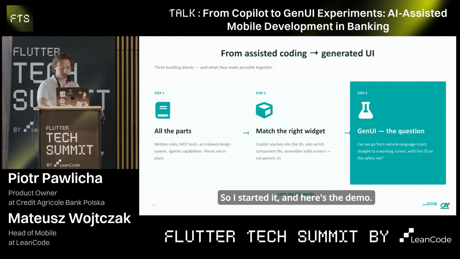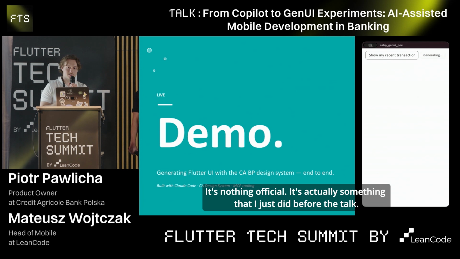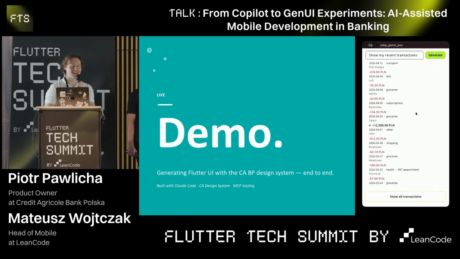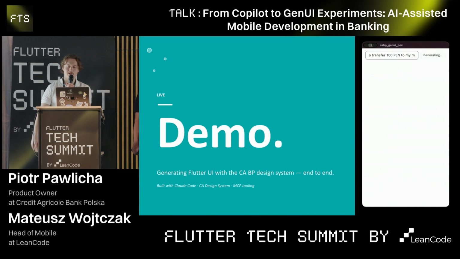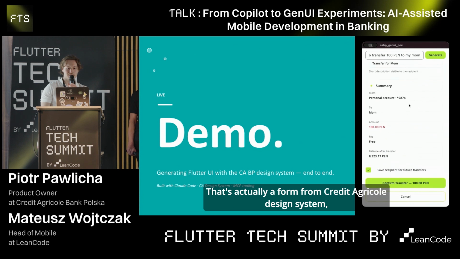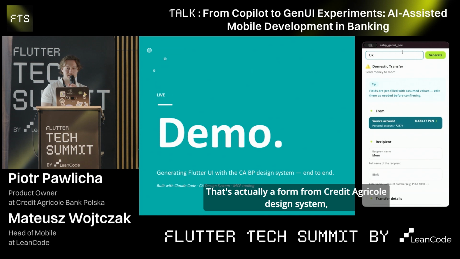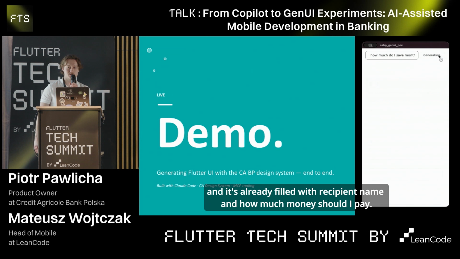So I started it, and here's the demo. It's nothing official. It's actually something that I just did before the talk. As you can see, here's the prompt: I'd like to transfer 100 zlotys to my mom. And it actually generates a form. That's a form from the Credit Agricole design system, and it's already filled with the recipient name and how much money I should pay.